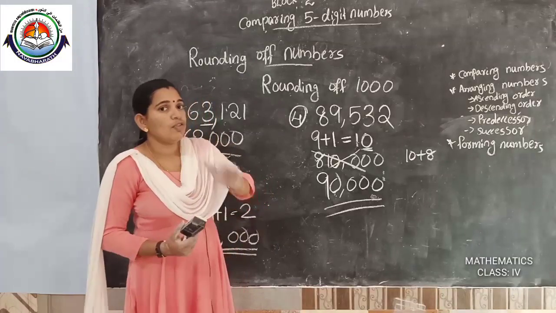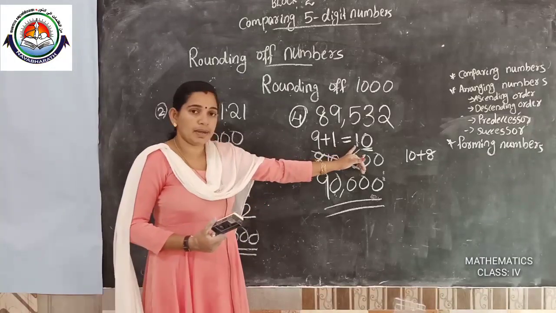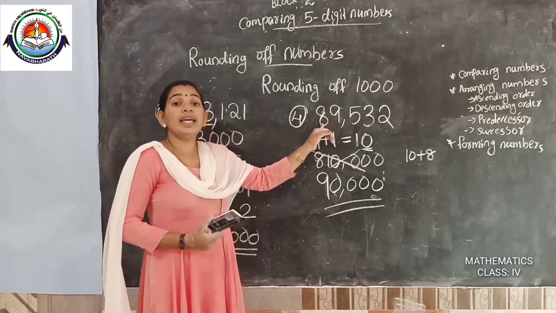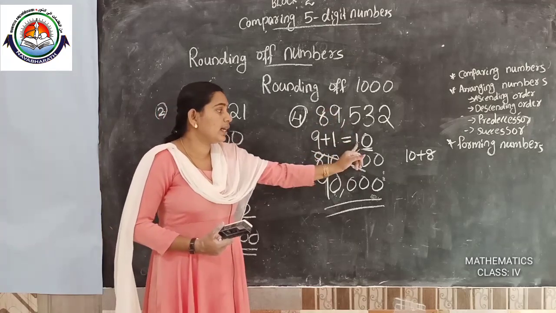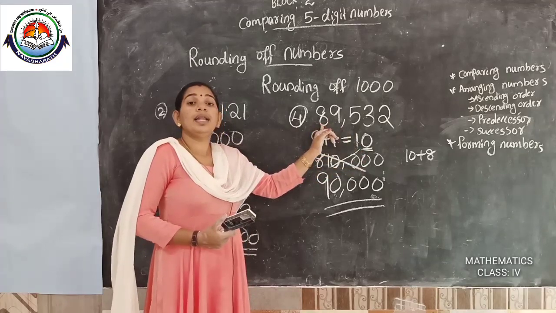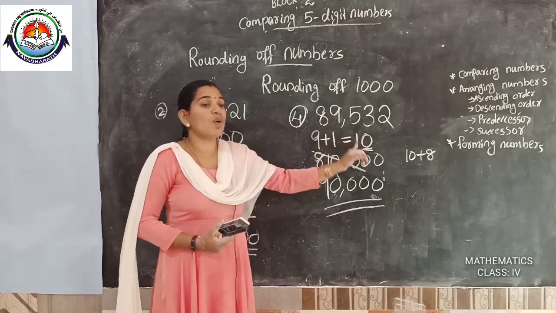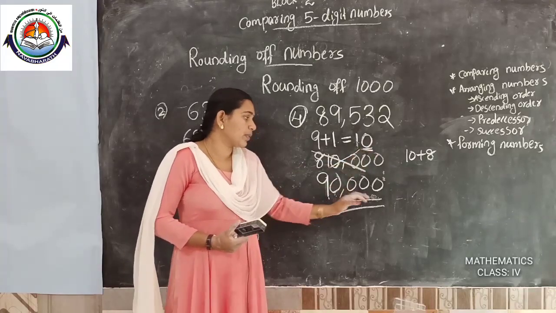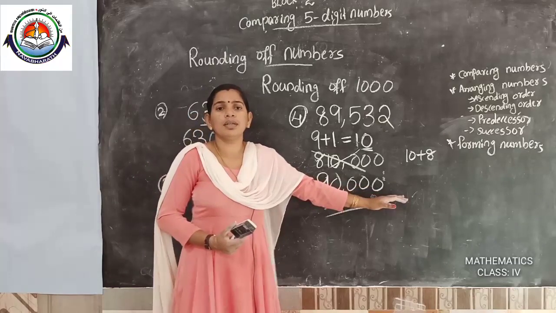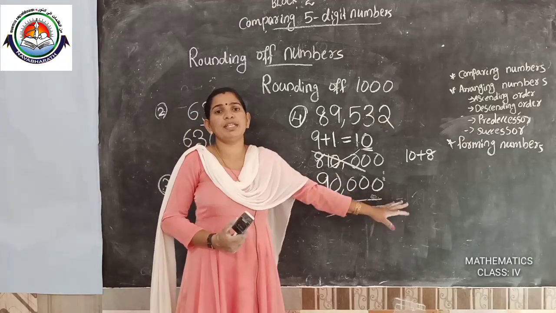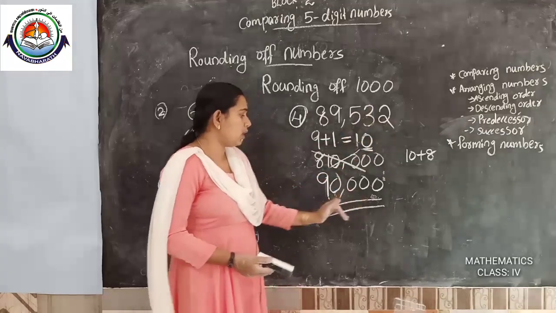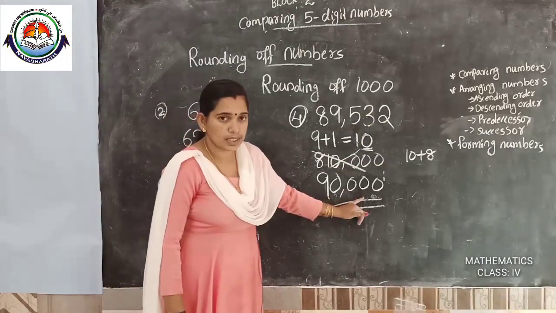In that case we add the tens place number to the left side number. So here the tens place is 1. We add 1 to the left side, 8. 8 plus 1, 9. Then the 0. Then with the same method, we put zeros in the 100 place, tens place and ones place. Now 89,532 rounded off is 90,000.